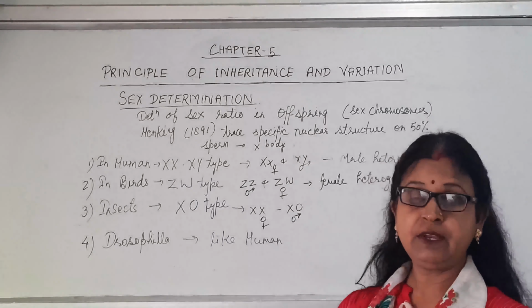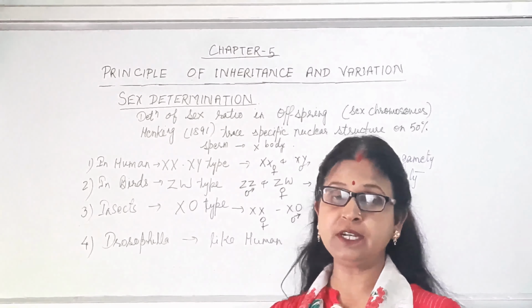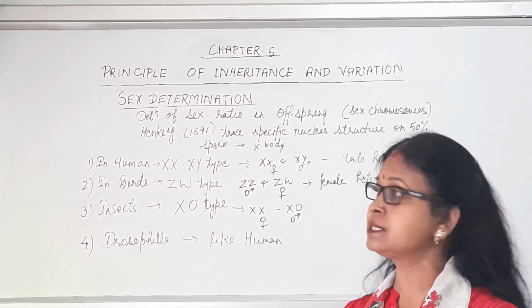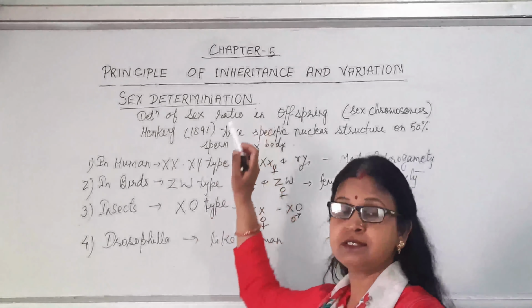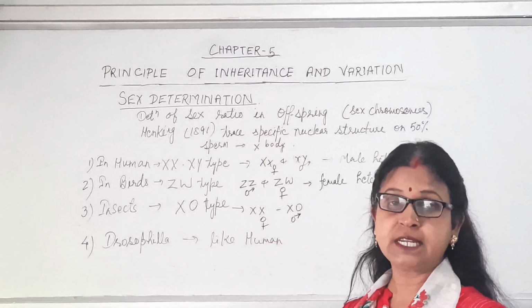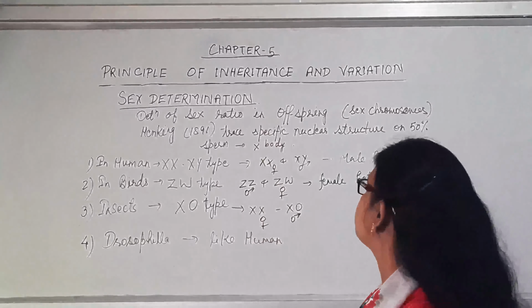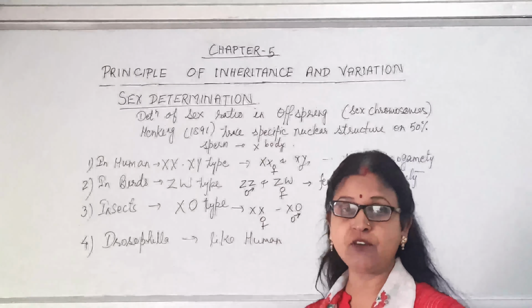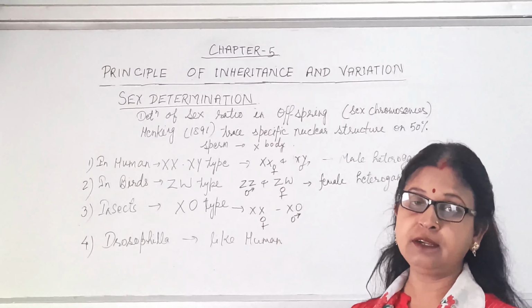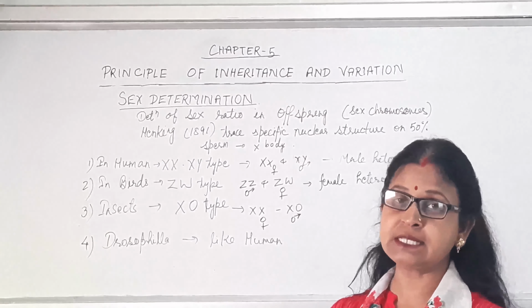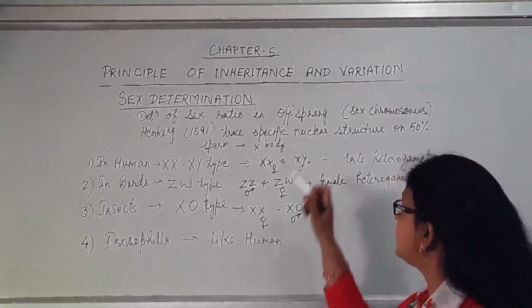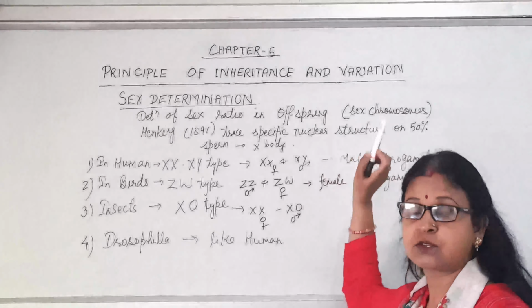Now we'll discuss sex determination in different types of organisms. Sex determination means determination of the sex ratio in the offspring. What will be the total number of males or females in the offspring? That is known as sex determination. That is totally dependent upon the sex chromosome.